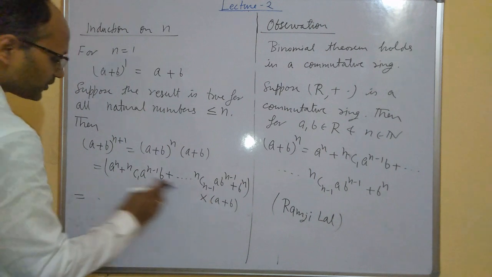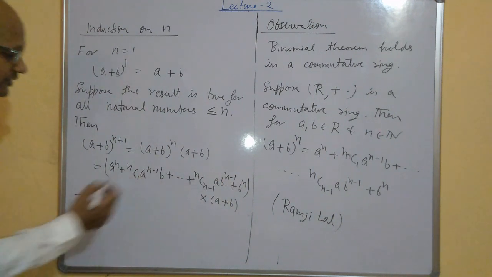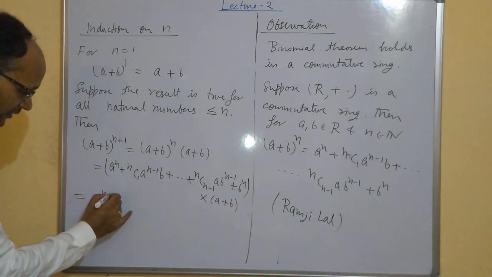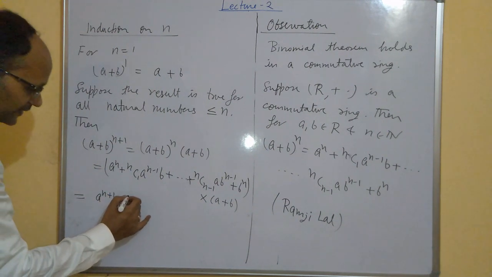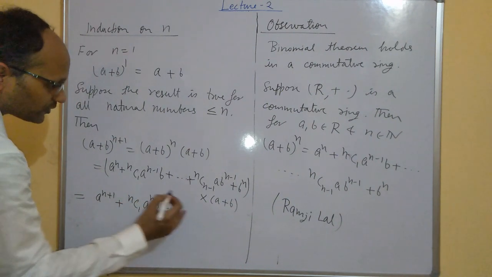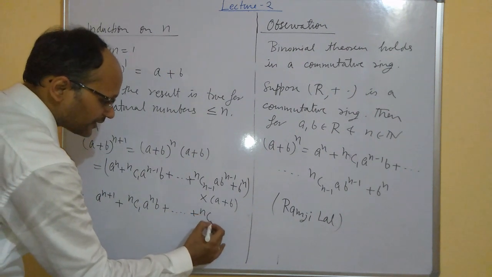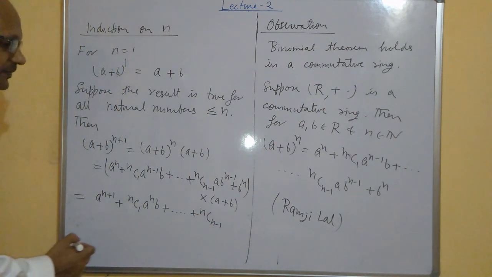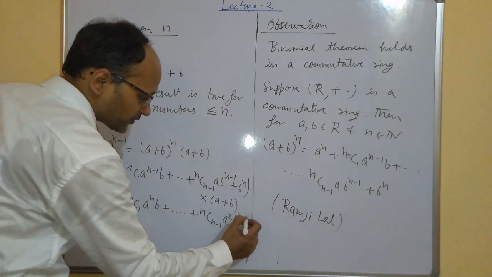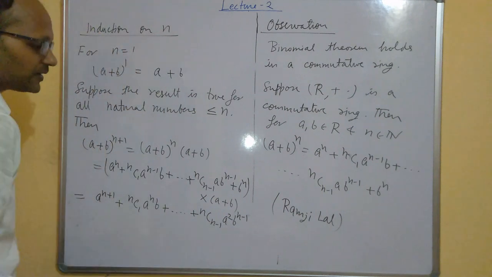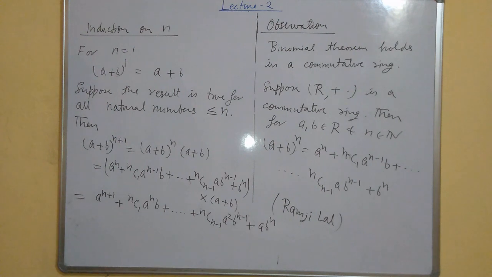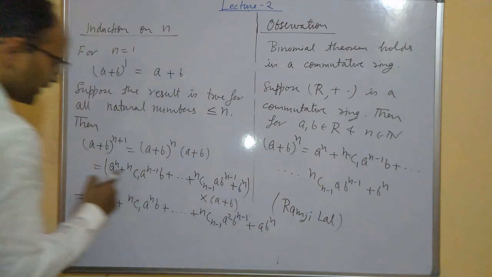So what will you get? You will multiply all the terms through a. So you have a^(n+1) + nC1 a^n b + and so on + nC(n-1) a^2 b^(n-1) + a b^n. And now you will multiply with b.